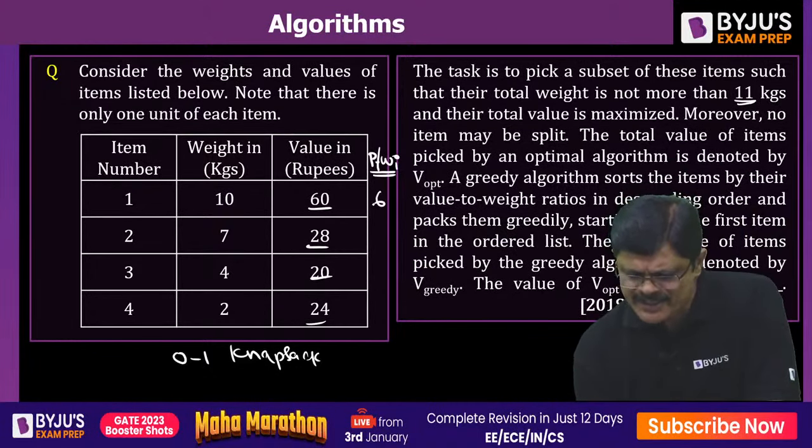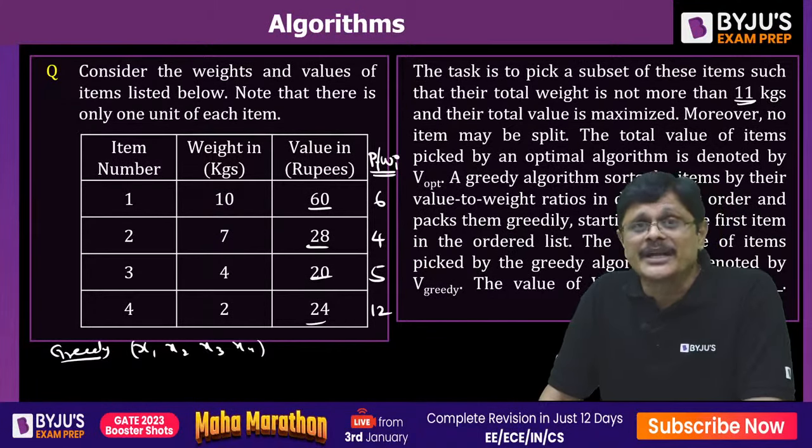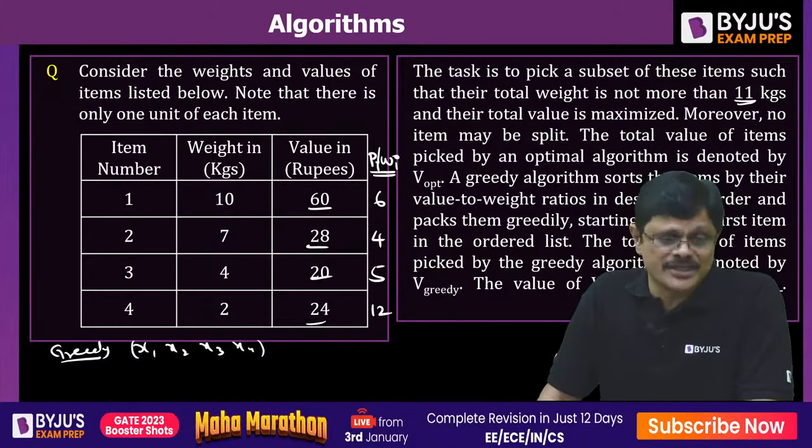Pi by Wi is 28 by 7, that is 4. 20 by 4, that is 5. 24 by 2, that is 12. Actually, here itself I will complete the greedy solution, sir. Why take an extra page? X1, X2, X3, X4. Actually, greedy technique is used for fractional knapsack, but here we are not allowed fractions. We are allowed to take either the full item or no item, sir.